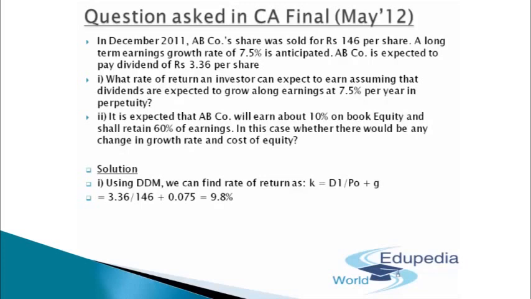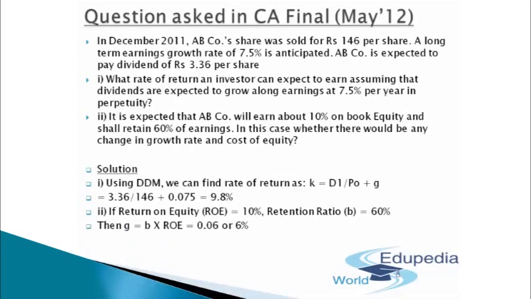So that will come out to be roughly 8.2, 8.3%, I guess. So yes, if return on equity is 10% and retention ratio is 60%, then g is equal to b into ROE, which is 6%. That will be the growth. And therefore, I can say that K will be equal to D1 divided by P0 plus the growth rate, that is 3.36 divided by 146 plus the growth rate, that is 0.06. That will come out to be 8.3% exactly.